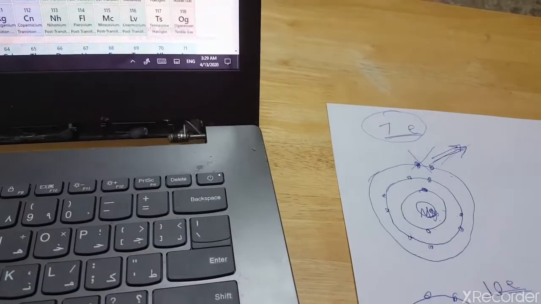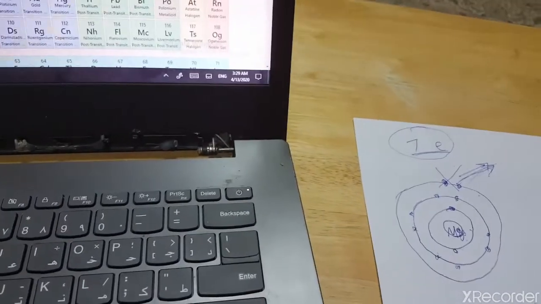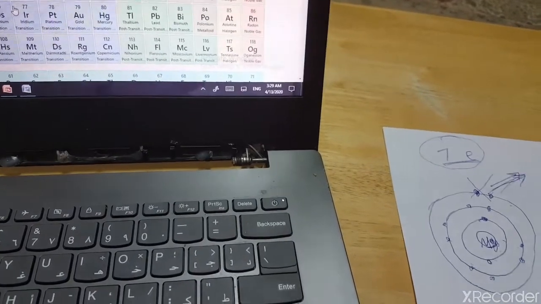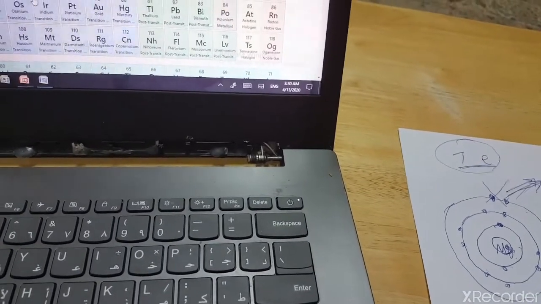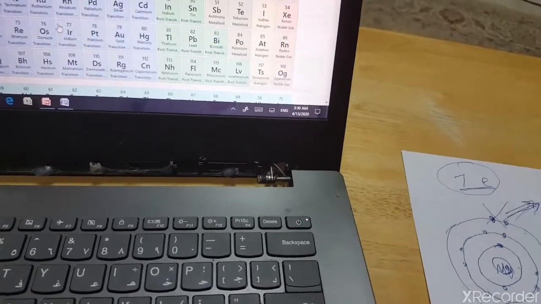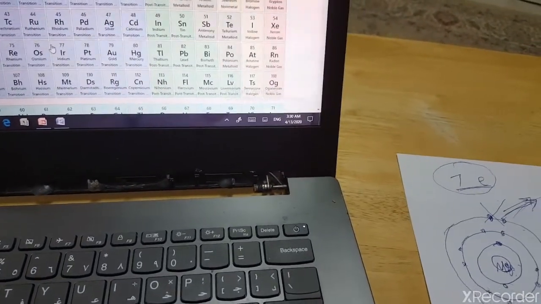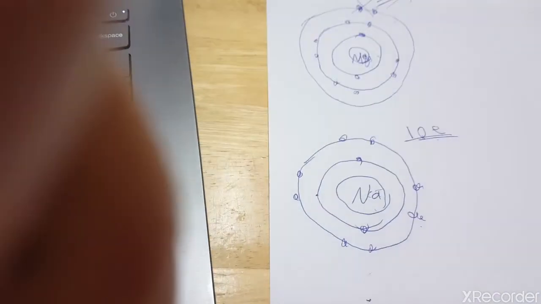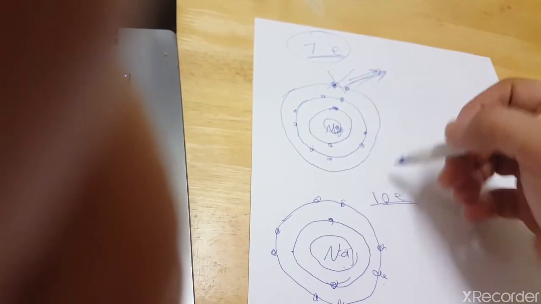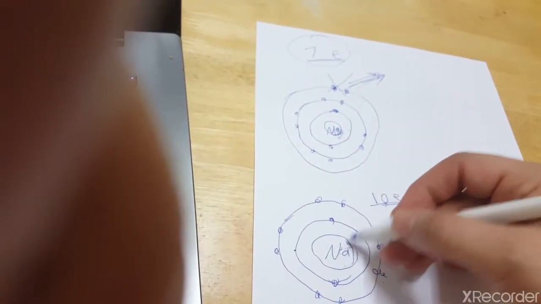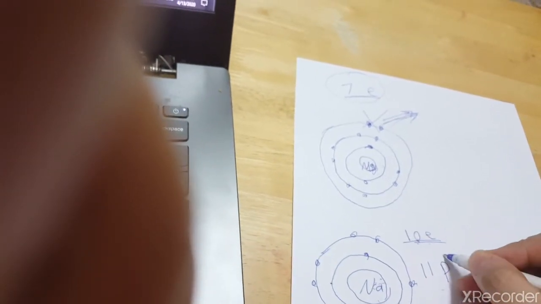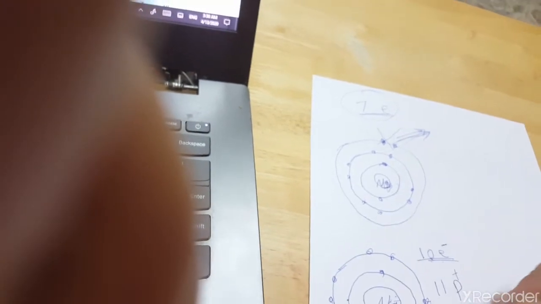So they will have fewer electrons than protons. They lost electrons, they lost negative charge, so they will have less negative charge and more positive charge because their protons are more. They become with only 10 electrons, but the sodium stayed with 11 protons, which is more protons.